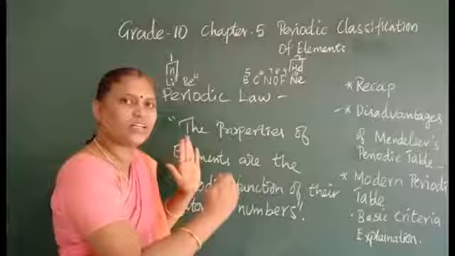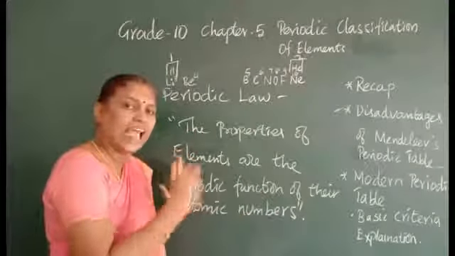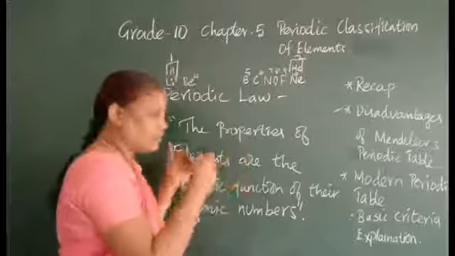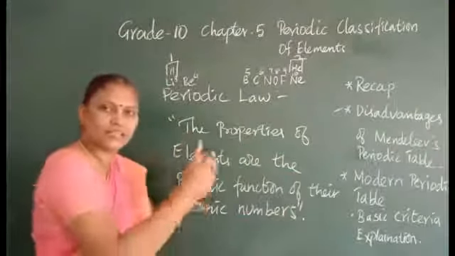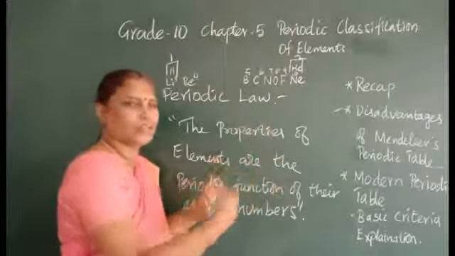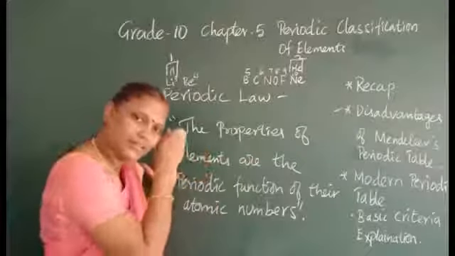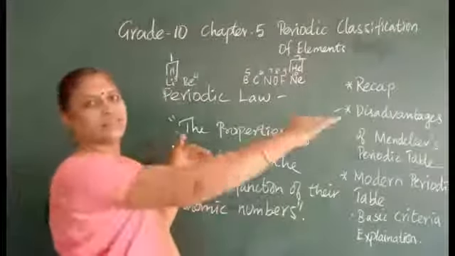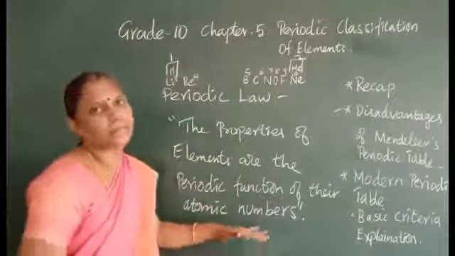It has regular intervals of atomic number difference, and the character also has regular intervals. So 1 plus, then 2 plus, 3 plus and 4, then 3, 2, 1, like that it goes on. They have placed the elements based on the valency as well as the atomic number. That is what is said in the periodic table.